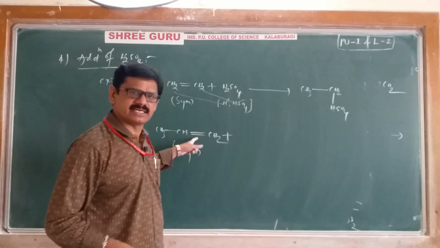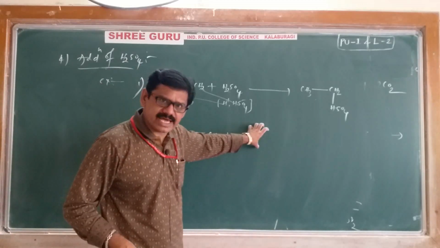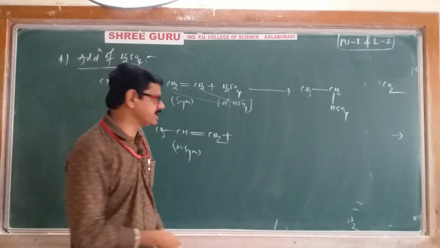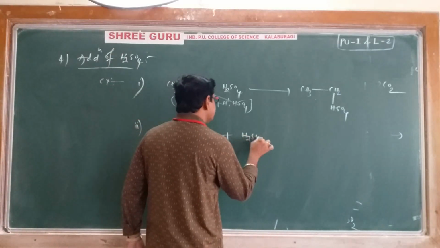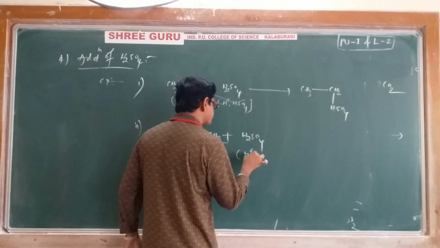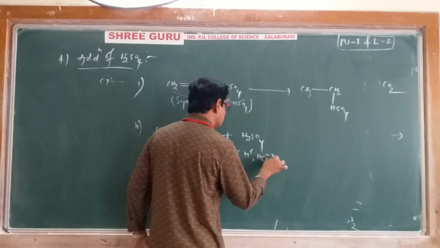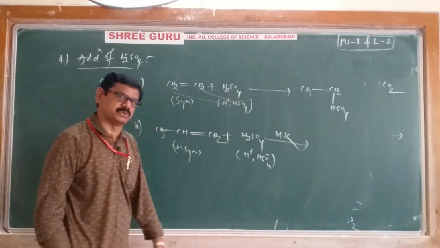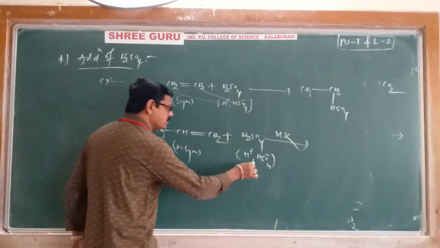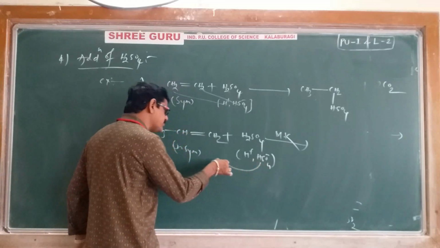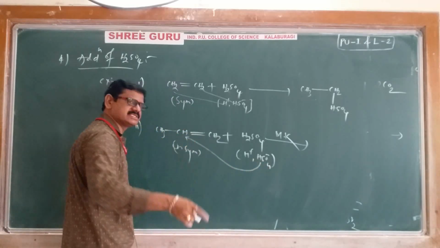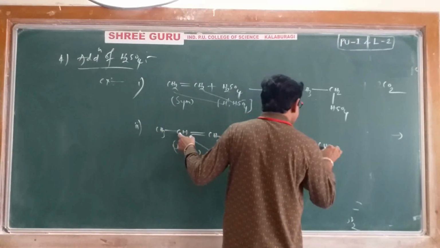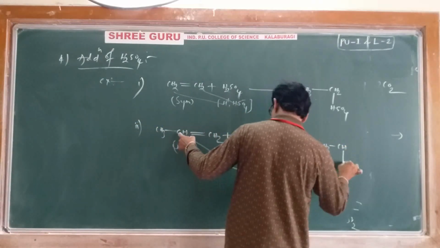In case of unsymmetrical alkene, addition of sulfuric acid takes place according to Markovnikov's rule only. Therefore, when we are adding sulfuric acid, that is H plus, HSO4 minus, the reaction takes place according to Markovnikov's rule. According to Markovnikov's rule, the negative part HSO4 minus goes and adds to the carbon which contained a less number of hydrogens. Therefore, we will get a CH3 CH.